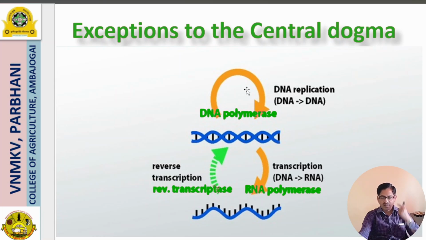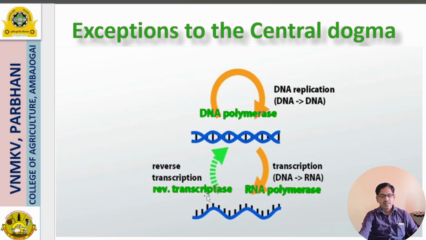As we have seen, DNA can make its own copies by using DNA polymerase. This is the first thing. Then in DNA transcription, mRNA is synthesized from DNA with the help of RNA polymerase. These are the enzymes required for different stages.